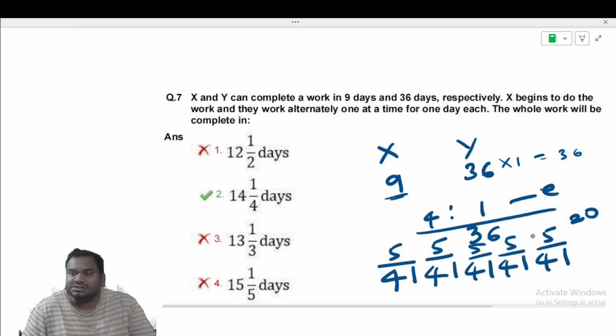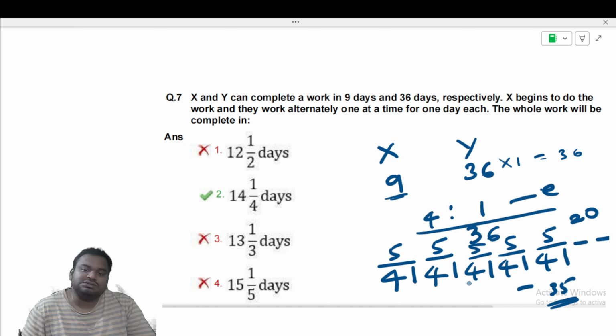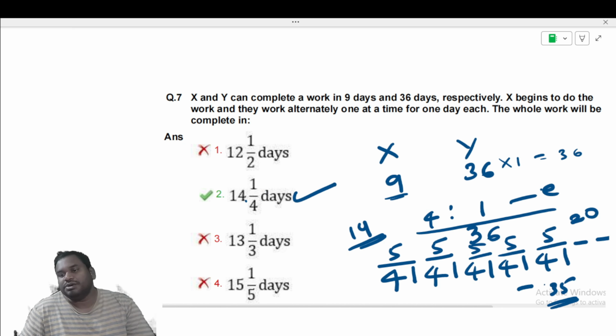We have 36 works. So 3 more combinations will make it 35. So 35 works are completed in 7 combinations, which means in 14 days 35 works will be completed. So 14 plus will be the answer. So only one option is there. But if you want the accurate answer, in 14 days 35 works are completed. How many works are remaining?